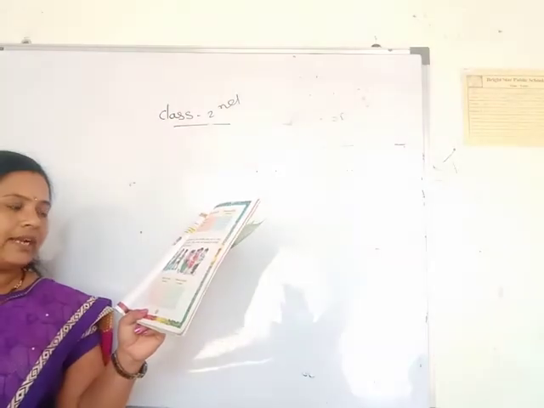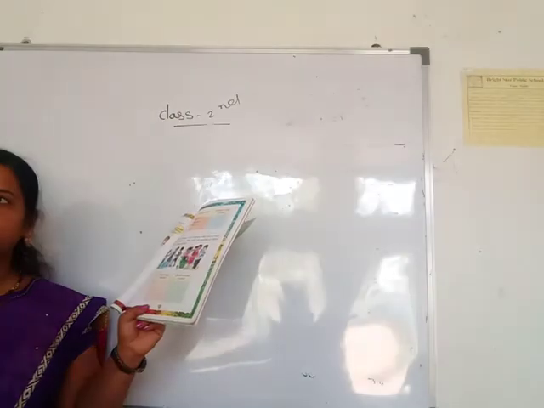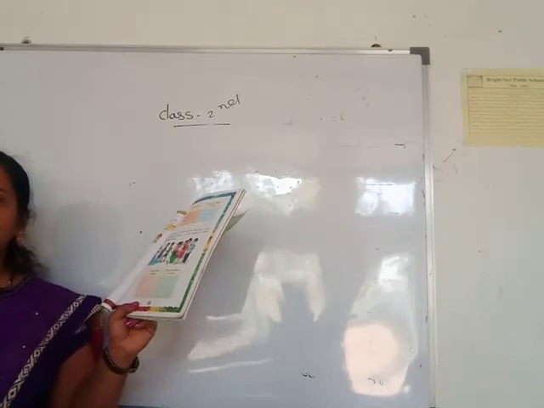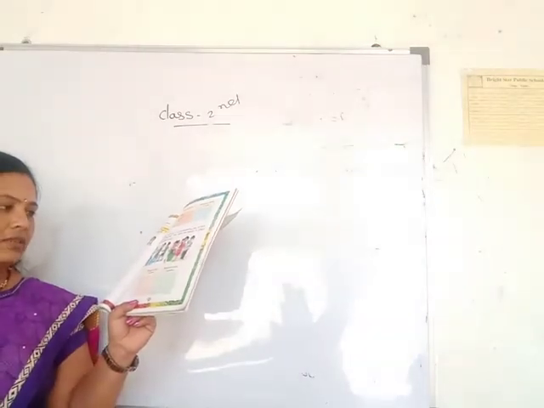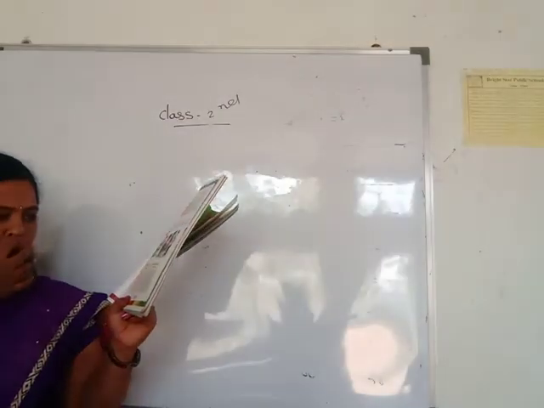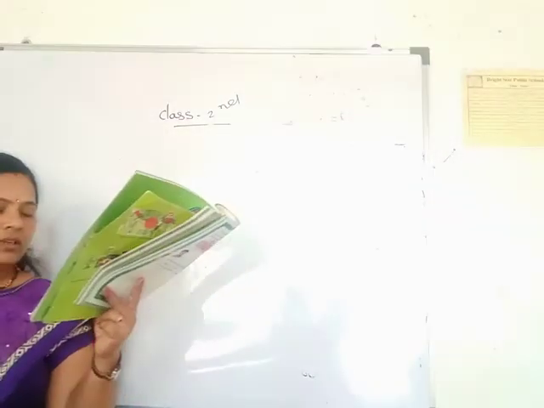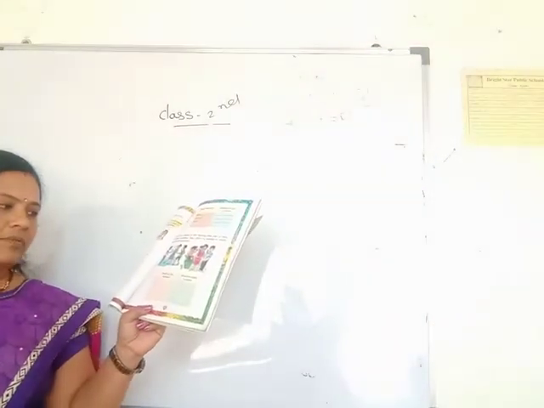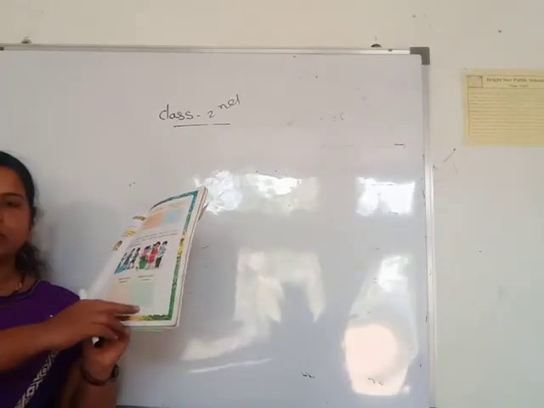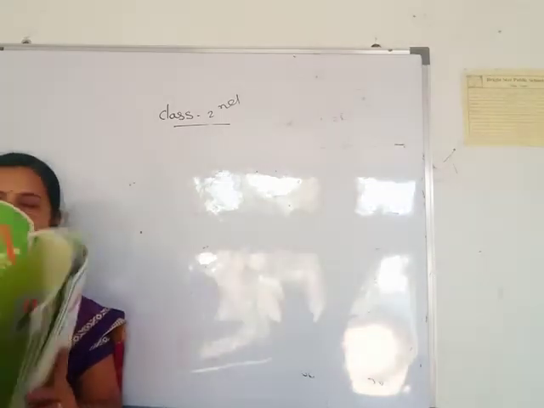Suppose you write here Diwali. In which month? Suppose November. Then Holi, March month. Holi in April. Then Raksha Bandhan in August month. In this way you write the festivals and the month here.